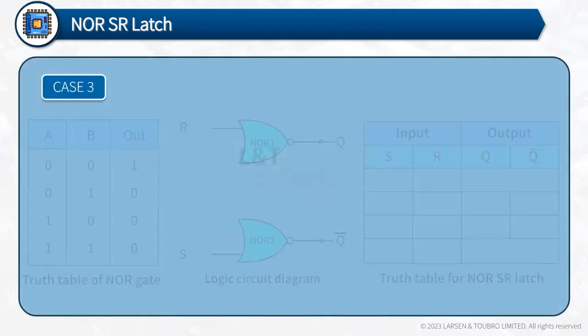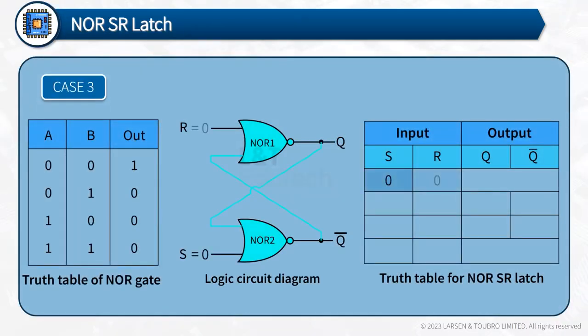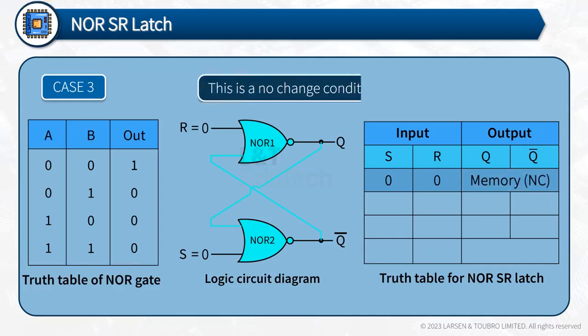In case 3, when S equals R equals 0. When one of the inputs of NOR 1 and NOR 2 gates is 0, then previous states influence the outputs of NOR 1 and NOR 2 and result in a memory state, that is, no change.